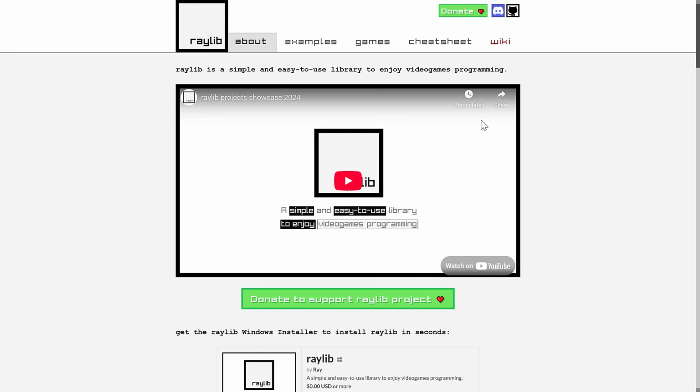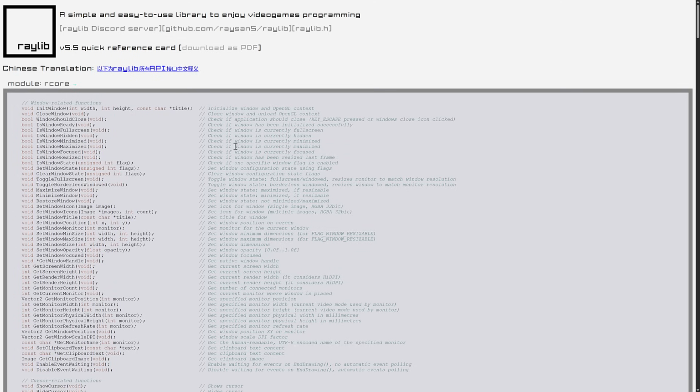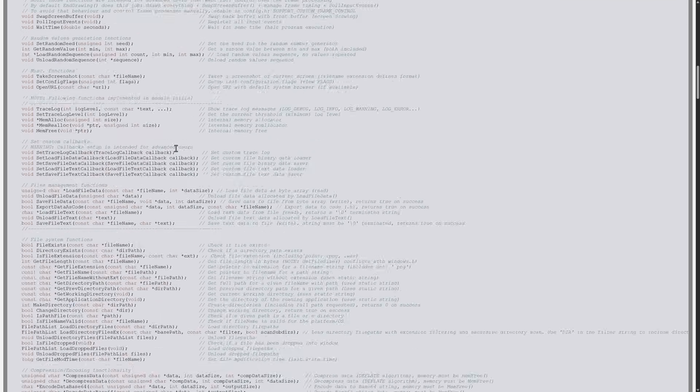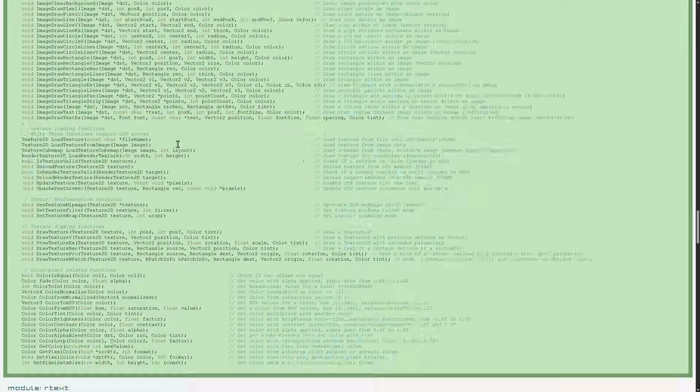Raylib. So Raylib is, I love it. It's a great beginner-friendly approach to game development. Now, interestingly enough, I think Raylib was inspired by two very fundamental programming languages or libraries that came from my past. I think XNA was one of the inspirations for it, as well as the Borland Graphics Interface, which you can see in the way that everything is set up here. It's very simple to learn and use.